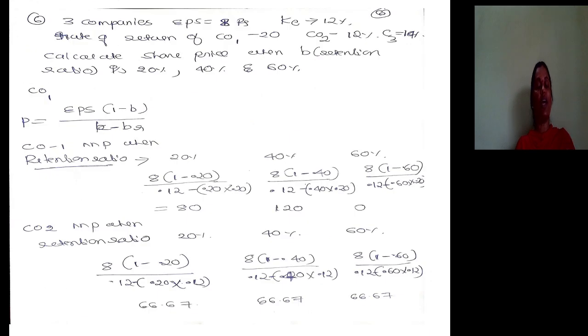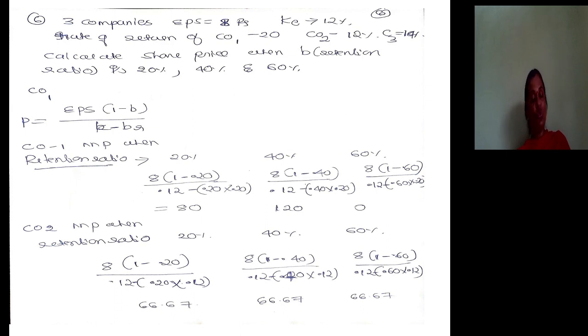Let me see how to calculate. We know P is equal to EPS into 1 minus B divided by K minus BR. B means retention ratio, which is already given in the problem. When you multiply earning per share with 1 minus retention ratio, you arrive at DPS. So the numerator is DPS and the denominator is K minus BR. B is already given, R is already given. So the value of the firm at 20% retention is 80, at 40% is 120, at 60% it is 0.